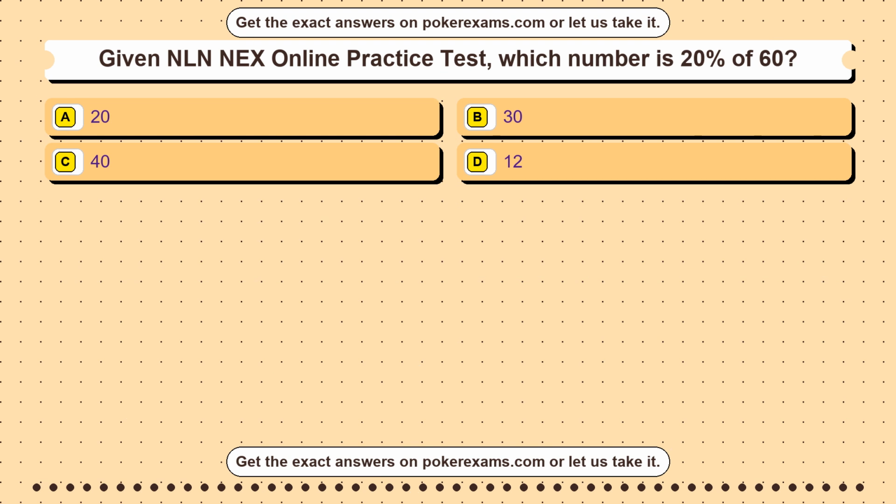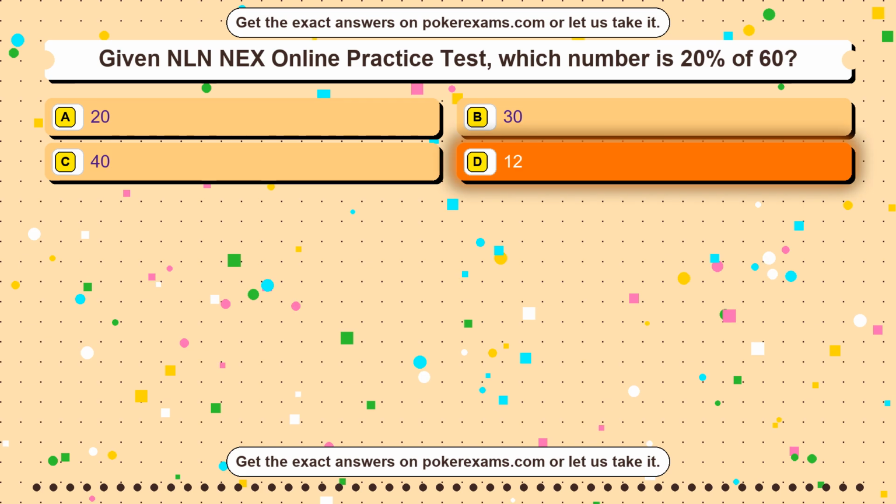Question 18. Given NLN NEX online practice test, which number is 20% of 60? Option A 20. Option B 30. Option C 40. Option D 12. The correct answer is option D, 12.